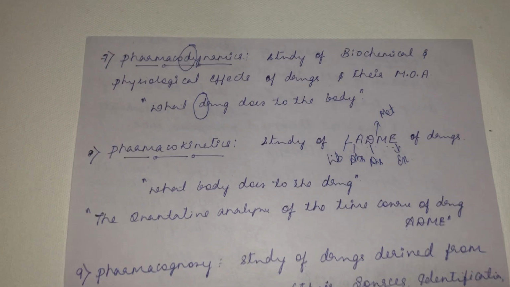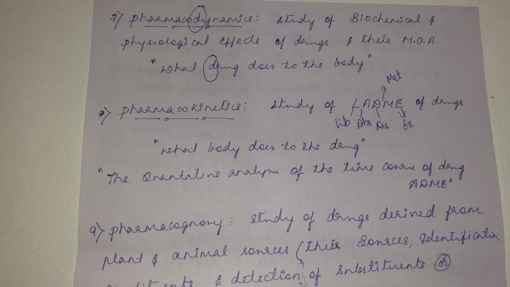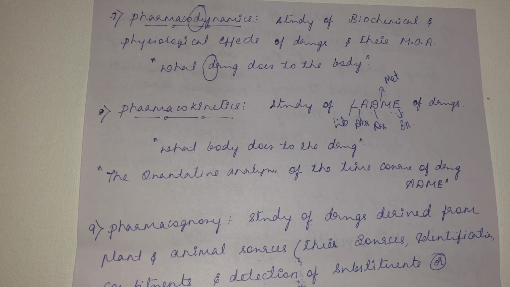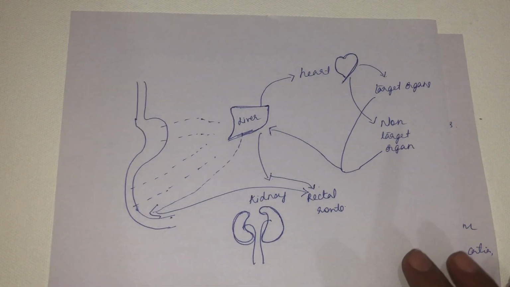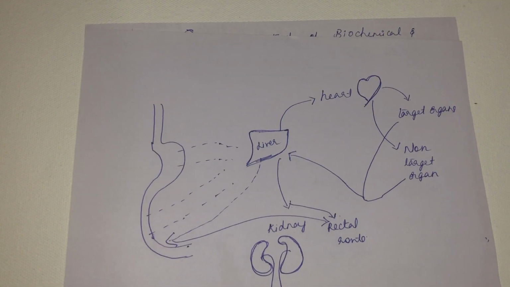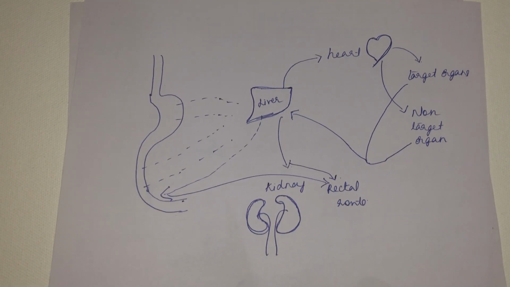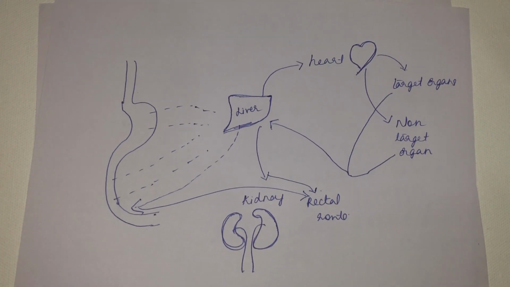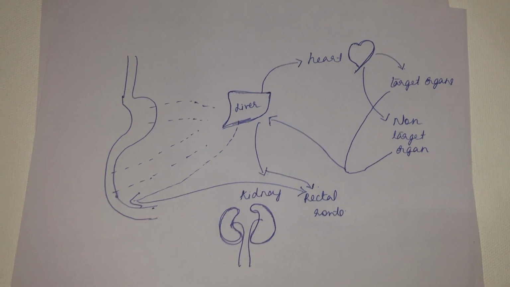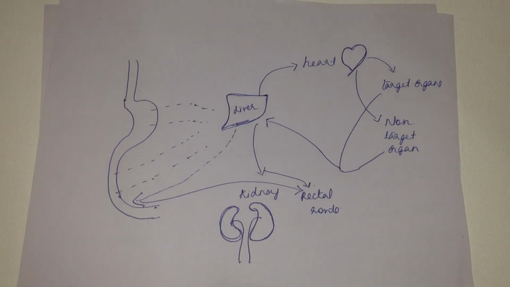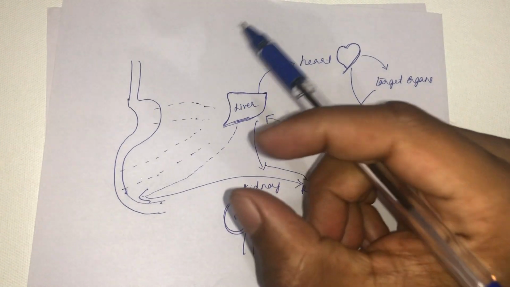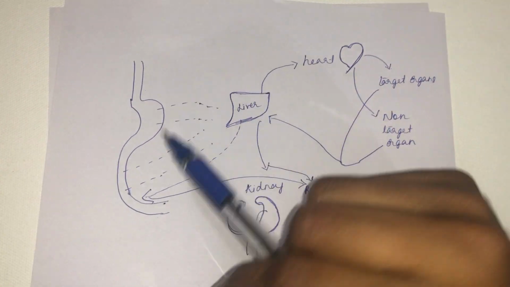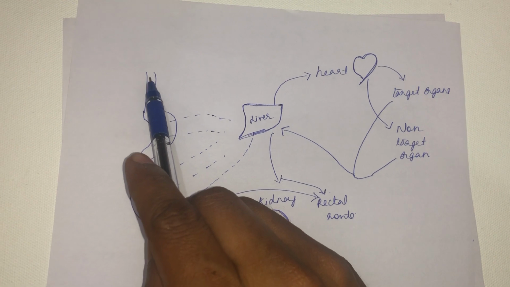So to understand pharmacodynamics and pharmacokinetics, we shall take an example of paracetamol. Why I often take paracetamol as an example is so that we don't go into specific pharmacology, right? We are just hopping on the general aspects of pharmacology. So I am taking the basic drug, paracetamol. See, paracetamol is very commonly marketed as Dolo 650, available in tablet form, right? We are taking it through the oral route.